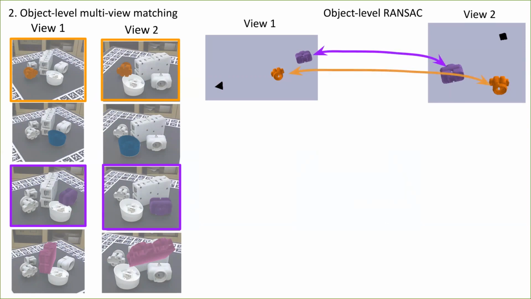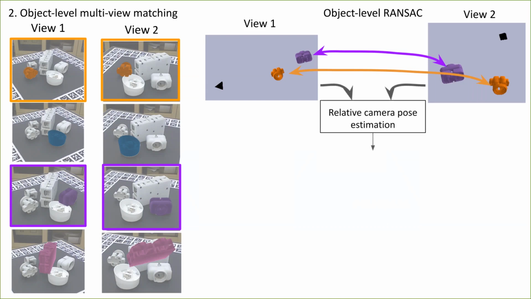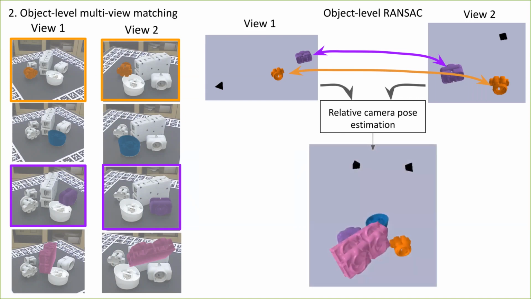We estimate the relative camera pose by making the hypothesis that the candidates correspond to the same physical object and by aligning the point clouds of the candidates. Once the relative camera pose is known, we express all the candidates in the same coordinate frame and measure the distance between the predicted objects in 3D. Here, for example, the pink candidates from each view are not consistent and are therefore discarded. The other ones overlap and are consistent.